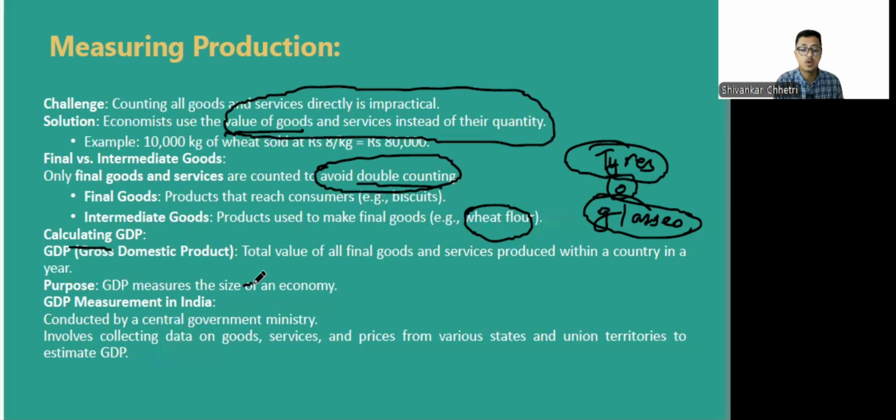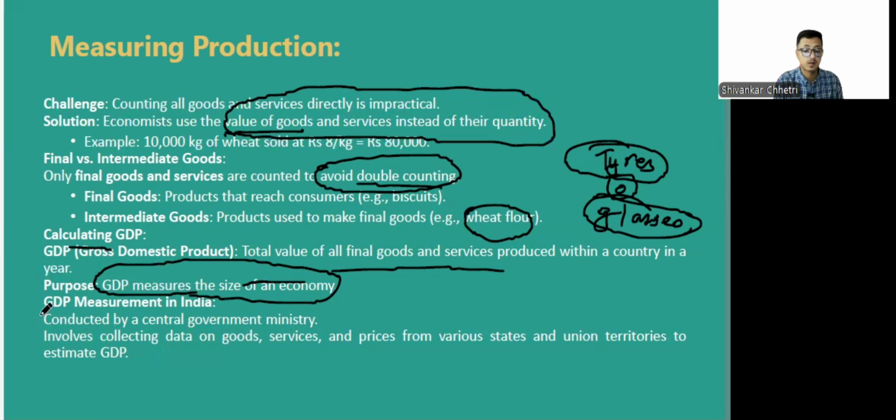So, calculation of GDP. The total value of all final goods and services produced in a country is called gross domestic product. So in a year, however much the total value of goods and services produced, that's called GDP. Now, what is the purpose of measuring GDP? GDP is used to measure the size of the economy. We also use it to compare various sectors. We also use it to compare our country with various other economies.